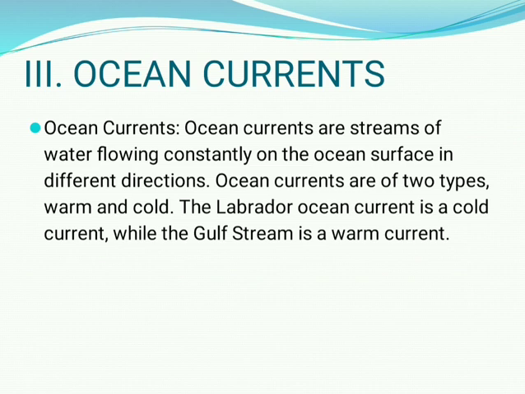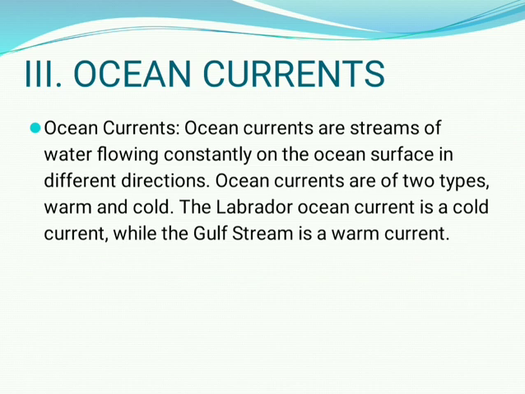The Labrador Ocean Current is a cold current, while the Gulf Stream is a warm current. Generally, the warm ocean currents originate near the equator region and move towards the pole. The cold currents carry the water from the polar or high latitude to the tropical or low latitude region.